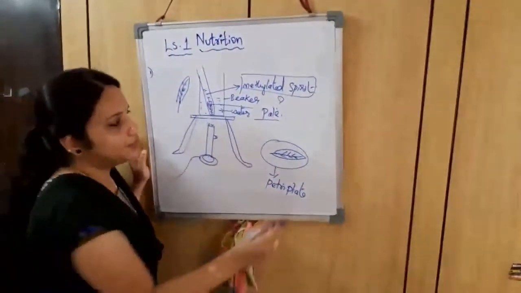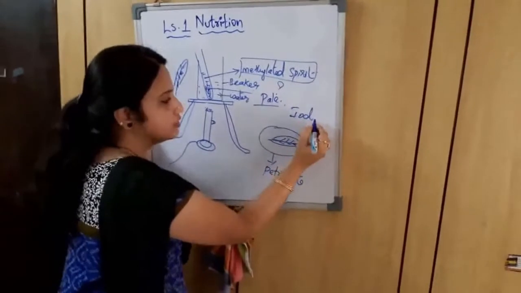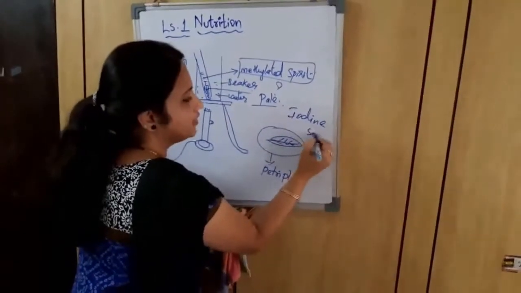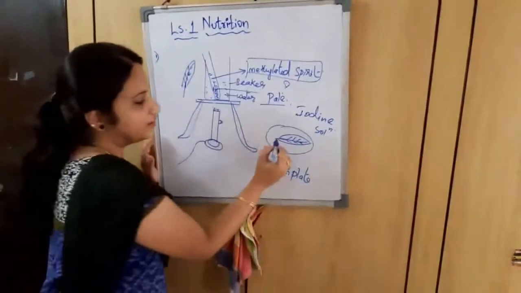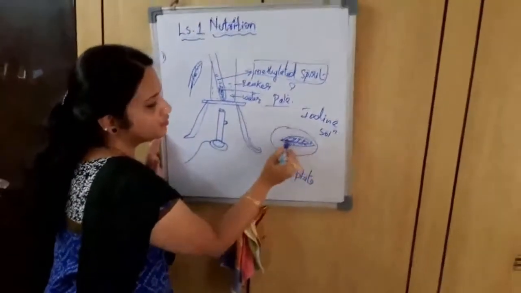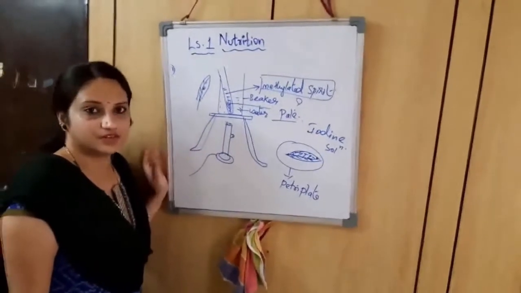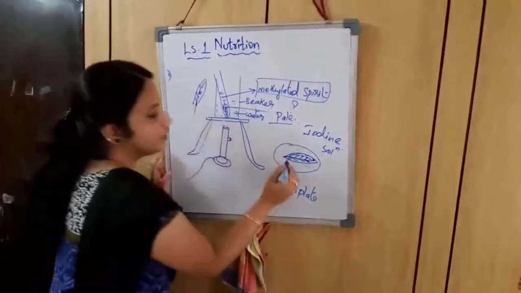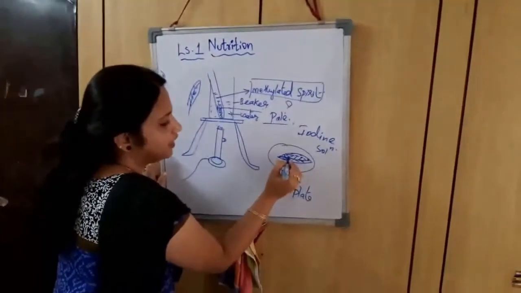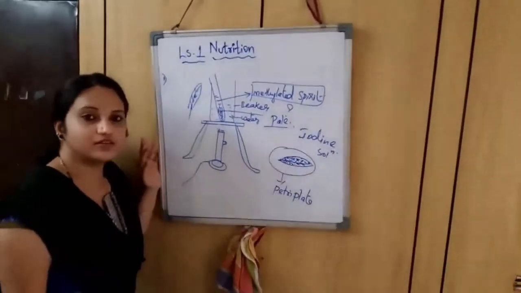So now we have to take iodine solution with the help of a dropper, and we have to add this iodine on the entire surface of the leaf. Just wait for a few minutes for the observation. So what do we observe after a few minutes? You can see some dark blue or dark black color spots present on the leaf.